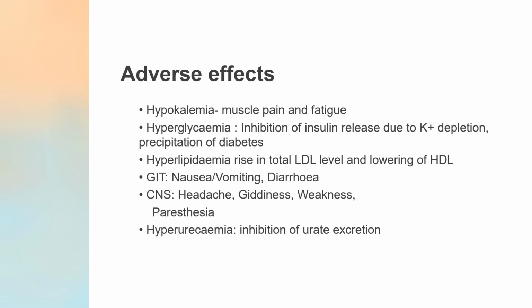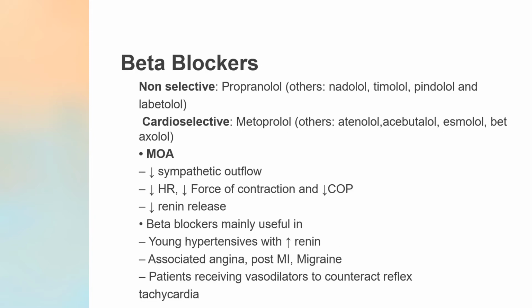Then there are GIT problems like nausea and vomiting. CNS effects include headache, giddiness, and weakness, and there's hyperuricemia, which is because of inhibition of urate excretion. Next, beta blockers. So we have finished with the diuretic group. Now we are starting with sympatholytic agents.